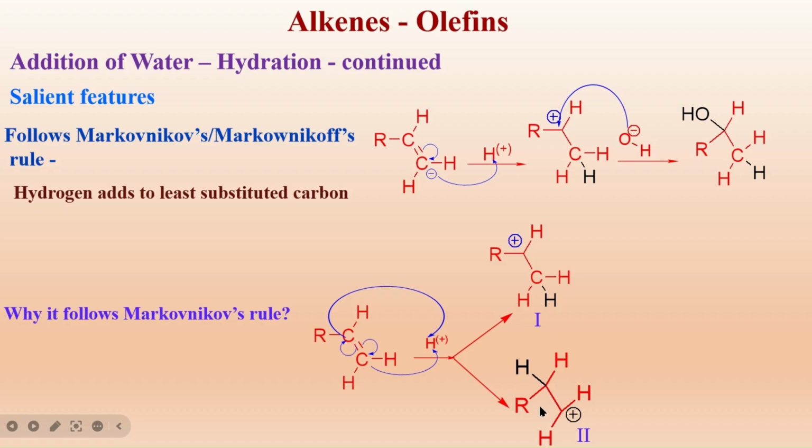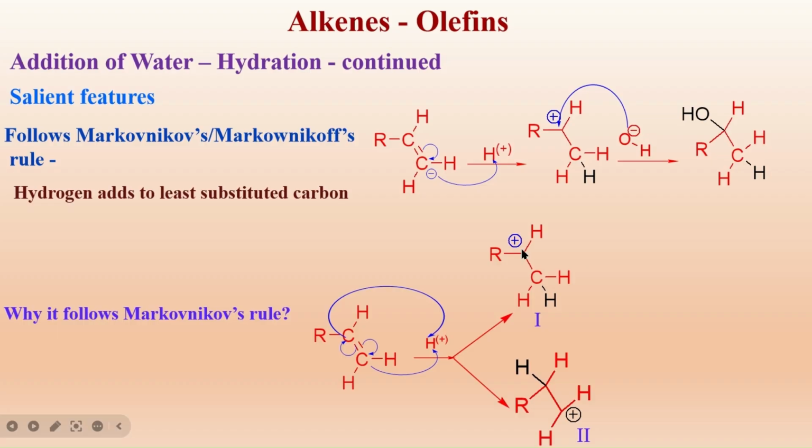Both varieties are possible. If H plus is nearer to this carbon, a carbanion is generated on this carbon. If this carbon is towards H plus, these electrons can move. As they are added in equal quantity, this H plus can be in front of this carbon or in front of this carbon. That's why attack at either this carbon or that carbon has equal chances.